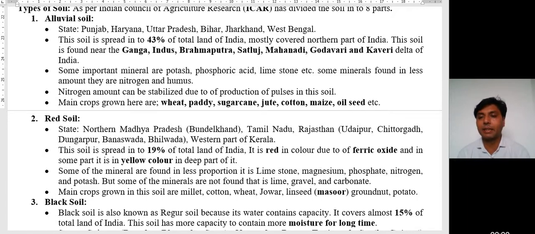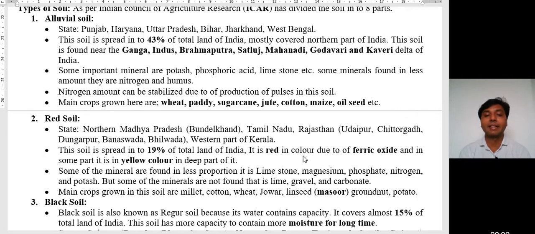Second number is red soil. States like northern Madhya Pradesh, Bundelkhand area, Tamil Nadu, Rajasthan, Udaipur, Chittorgarh, Dungarpur, Banswara, Bhilwara, etc. and the western part of Kerala. These are the regions and states that consist of red soil in our nation. The soil is spread over 19% of the total land of India.